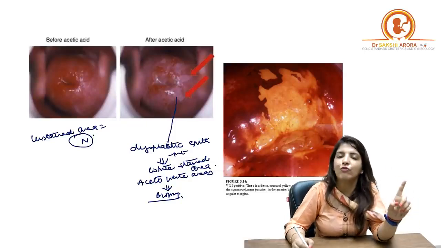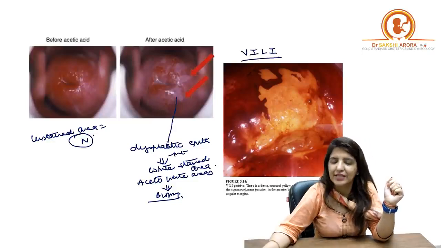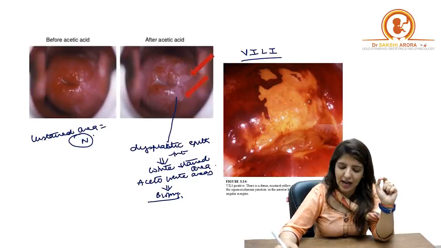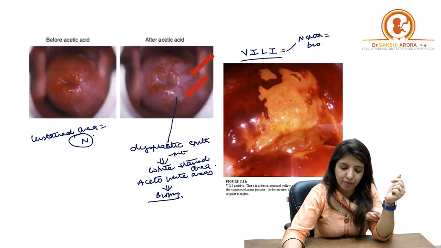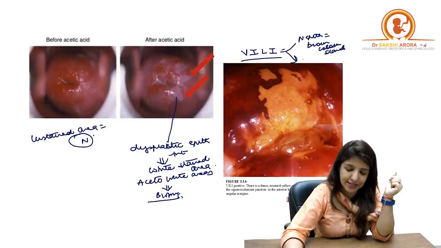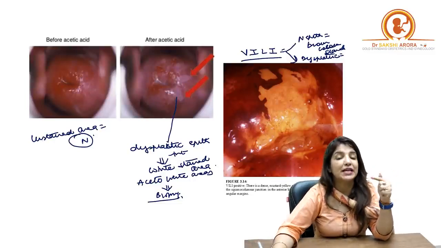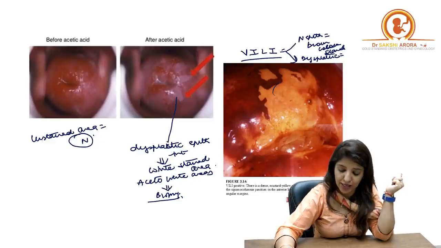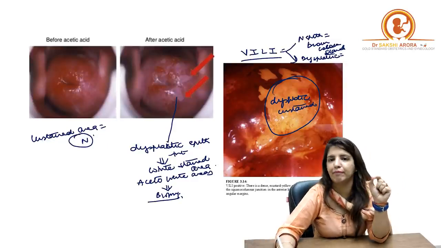On the other hand, if you are doing visual inspection with Lugol's iodine, right? Now, whenever you apply Lugol's iodine, normal epithelium will take brown color. So, normal epithelium would be stained, whereas the dysplastic epithelium will appear yellowish in color, right? So, dysplastic epithelium is unstained area. Over here, can you see? This is the dysplastic epithelium, and this dysplastic epithelium is unstained. It has not taken up the brown stain.